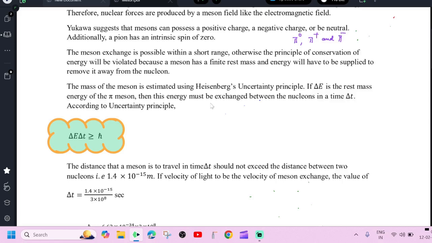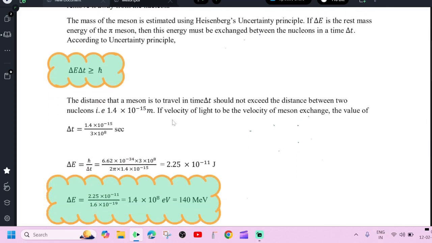According to uncertainty principle, delta E into delta t is greater than or equal to h cross. The distance that a meson is to travel in time delta t should not exceed the distance between the nucleons. That is, range is 1.4 into 10 power minus 15 meter.